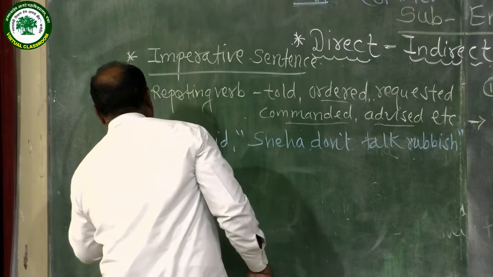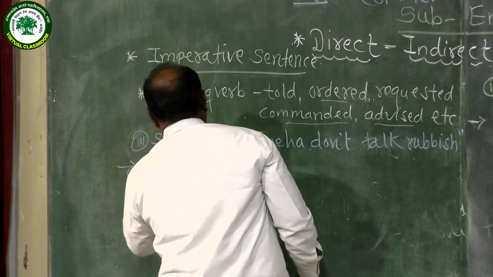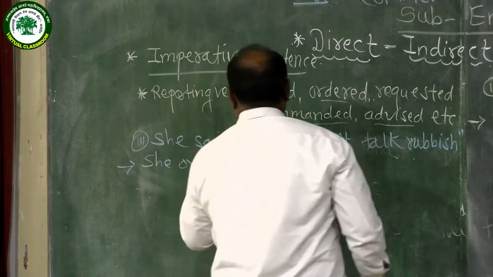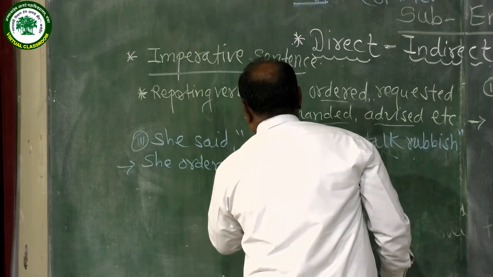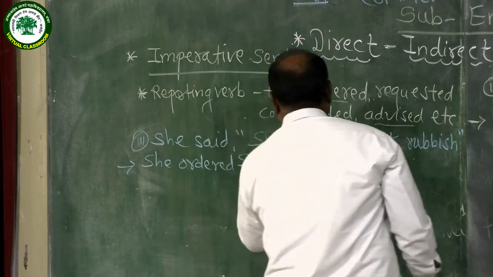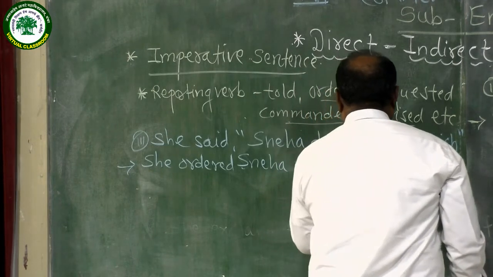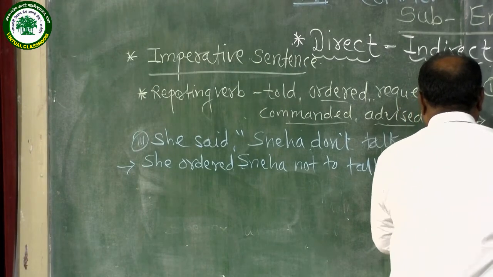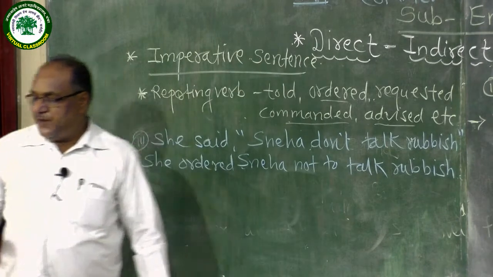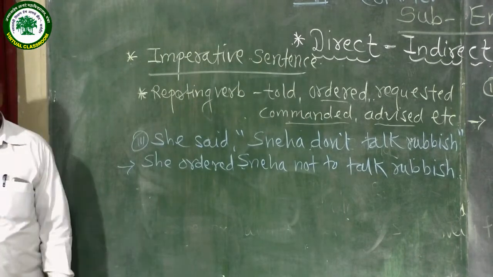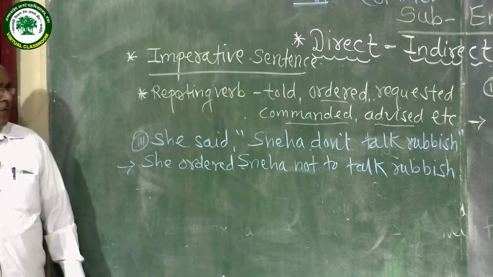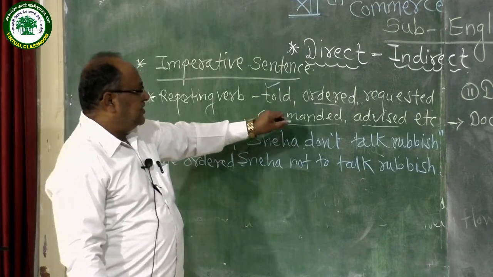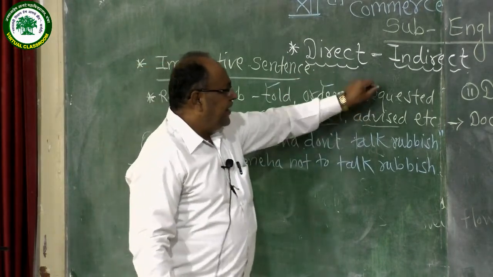For example, now see what changes we should make. She ordered Sneha not to talk rubbish. In this way we should make an imperative sentence into indirect narration or indirect form. Now we see how the reporting verb told is used in this type of indirect speech sentence; ordered and requested are also used.